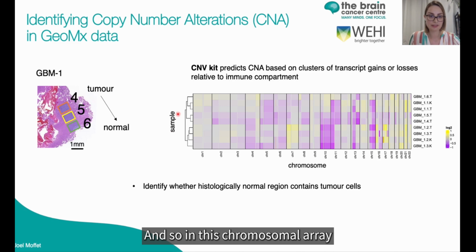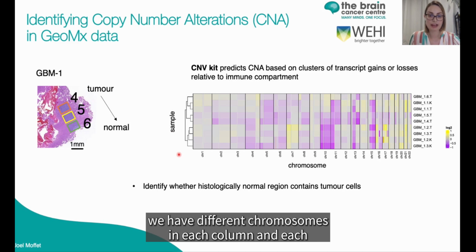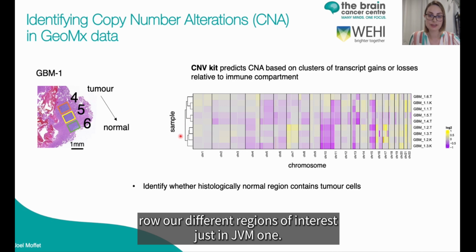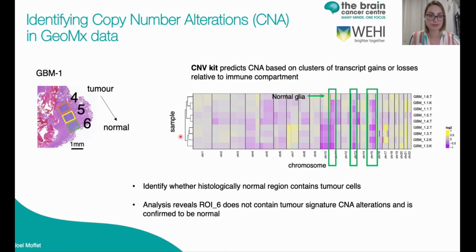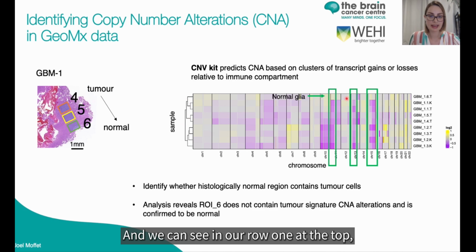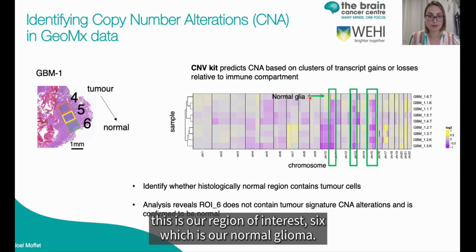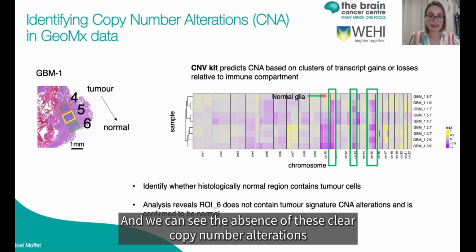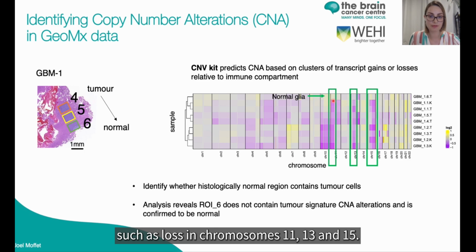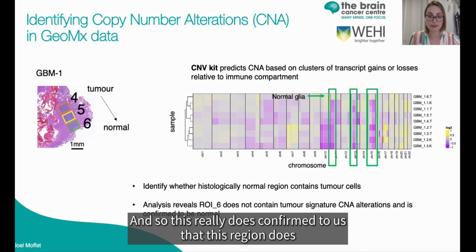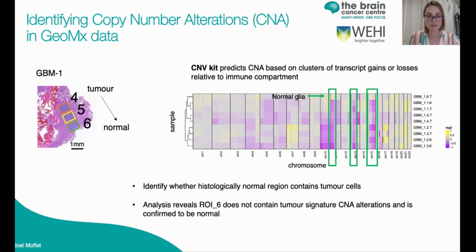In this chromosomal array, we have our different chromosomes in each column, and each row is a different region of interest just in GBM1. And we can see in row 1 at the top, this is our region of interest 6, which is our normal glia. And we can see the absence of these clear copy number alterations, such as loss in chromosomes 11, 13, and 15. And so this really does confirm to us that this region does contain normal glial cells.